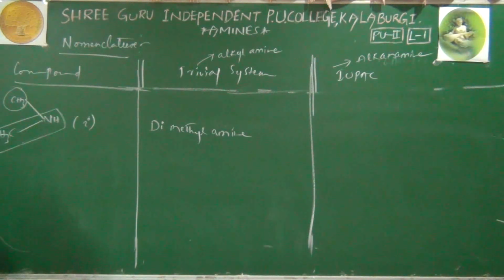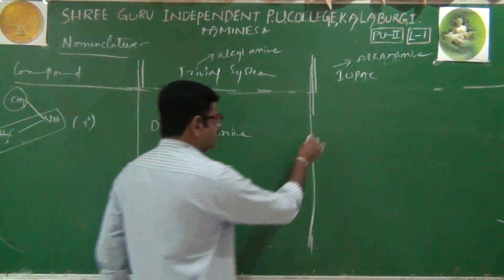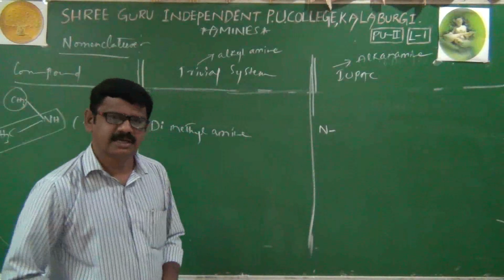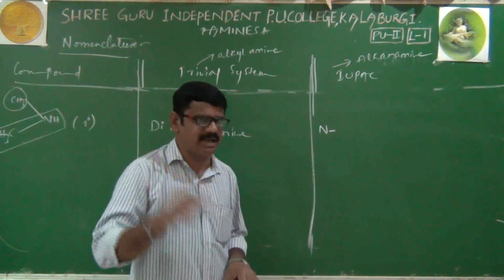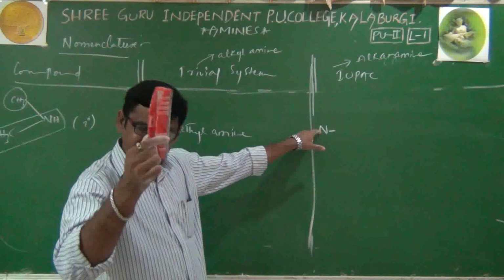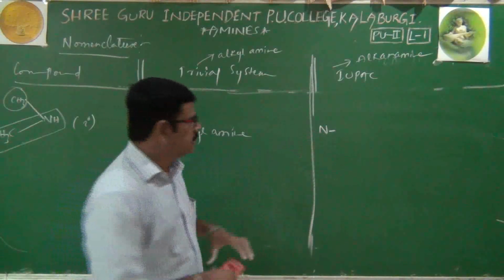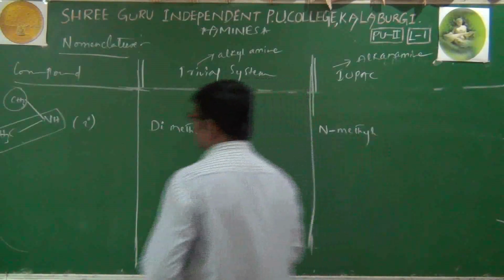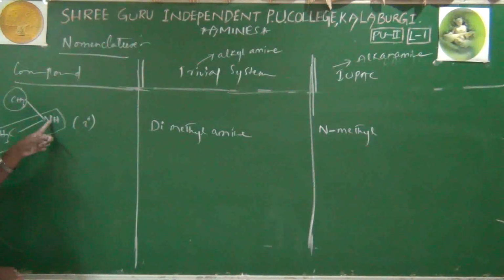The branch has attached to nitrogen. That's why its IUPAC name is like this. Capital N, this is very important, not small n. Small n represents normal. Capital N represents nitrogen only, no doubt. N-methyl, because our methyl has connected to nitrogen.